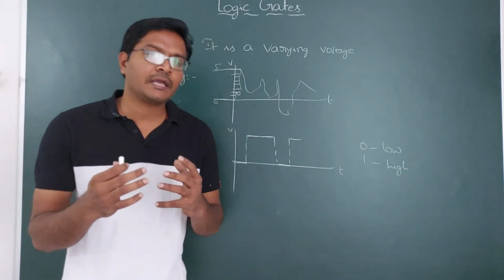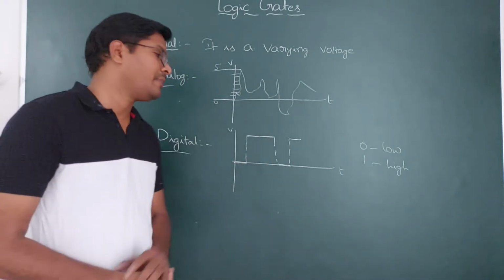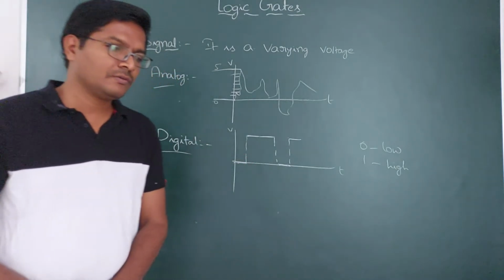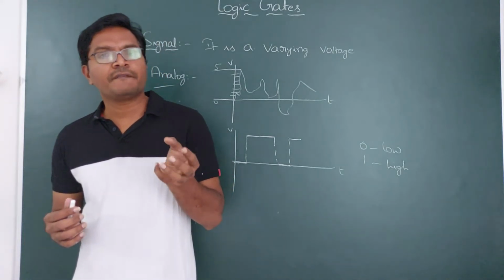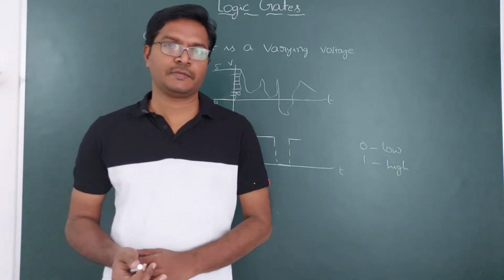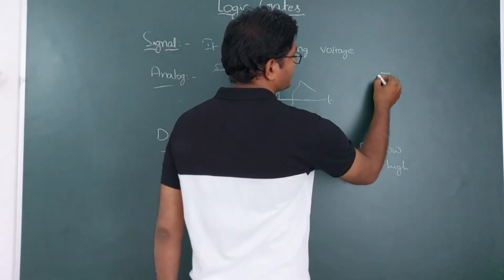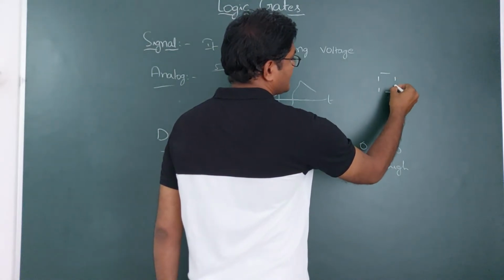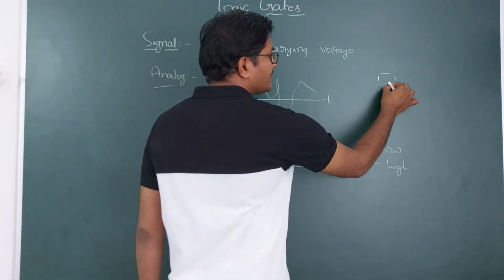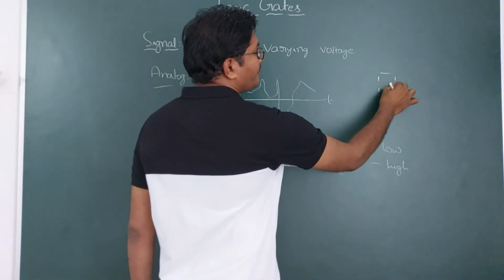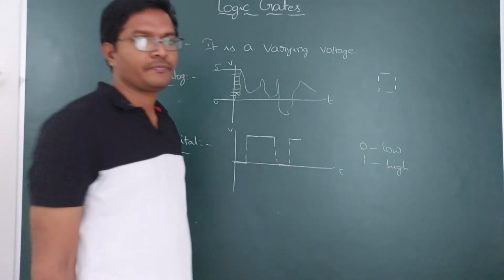Digital signals are of block type. This is the block diagram, the block graph. One example of digital signals is the display of numbers on your calculator. Suppose your calculator has a signal like this. This is the 0. There is another circuit, so if it is 0, this signal is going to be off. That means low, that is 0.